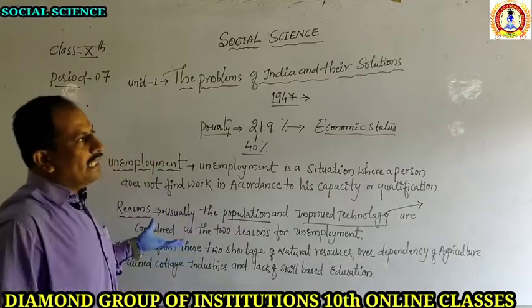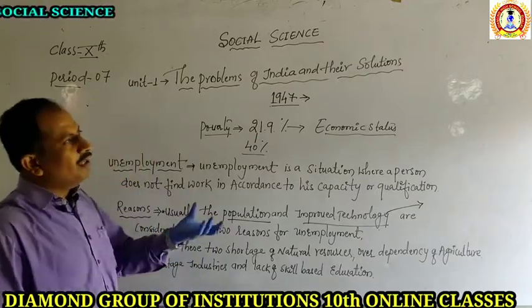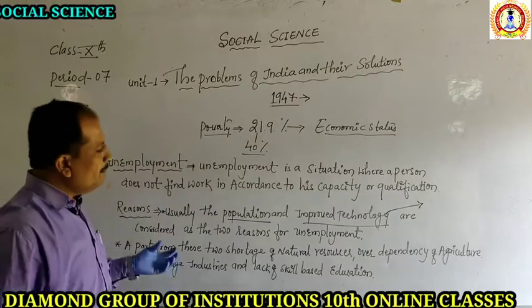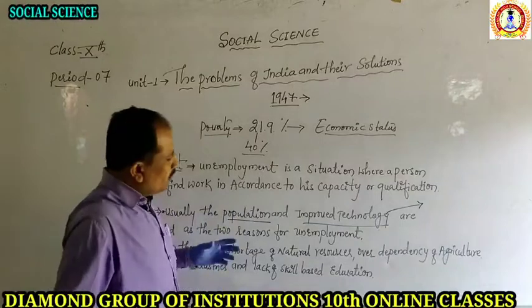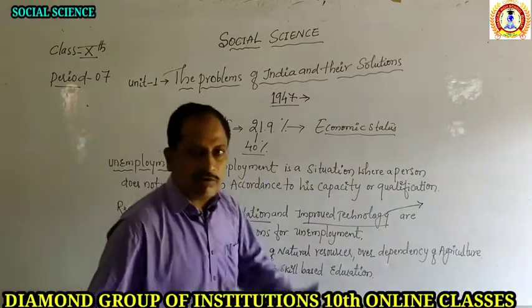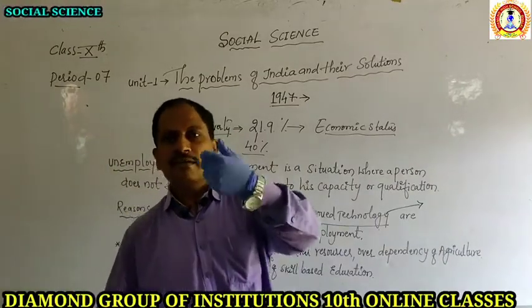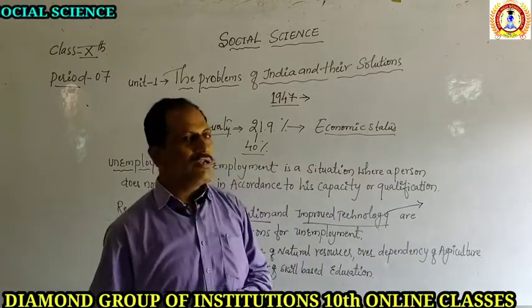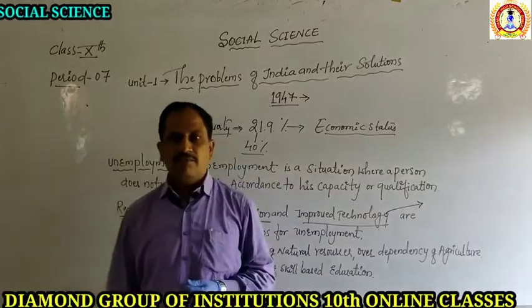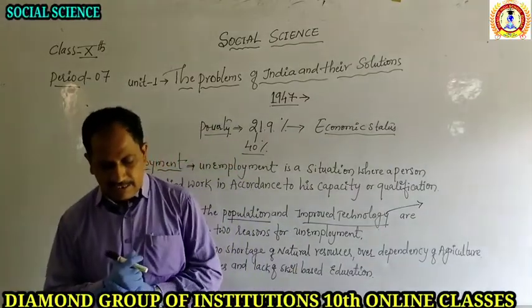So once the skills are developed and people produce goods, they may sell these products in the globalized world, sending them to different parts of the world. Ultimately, there will be development of employment, and economic status will improve in India.